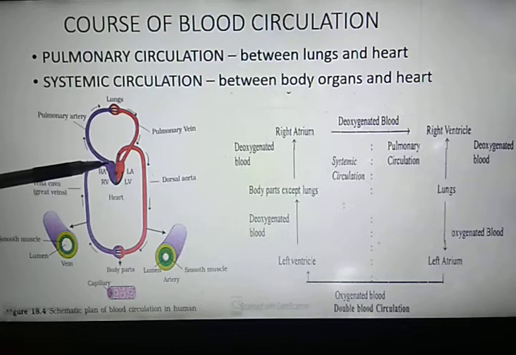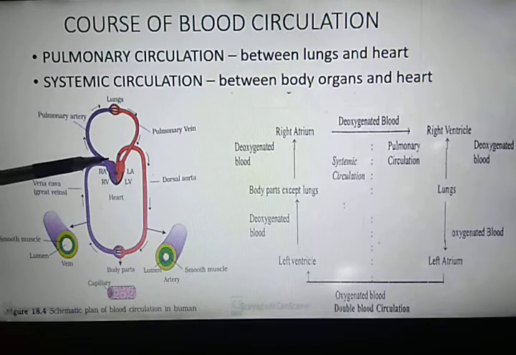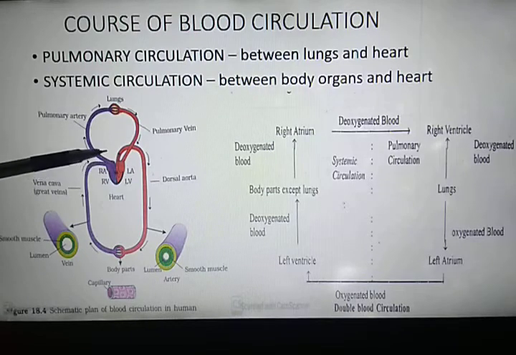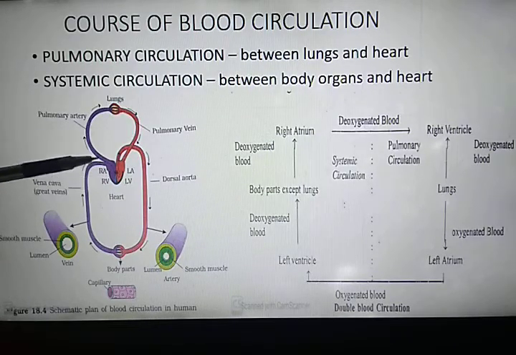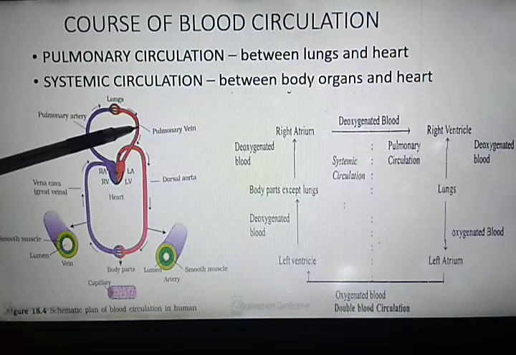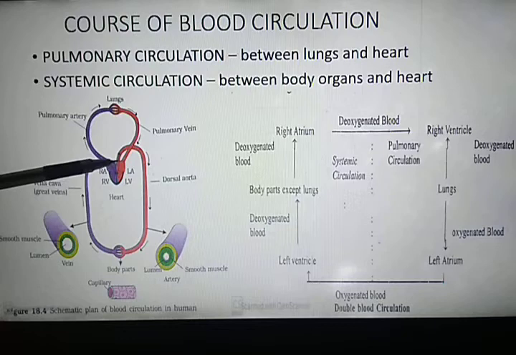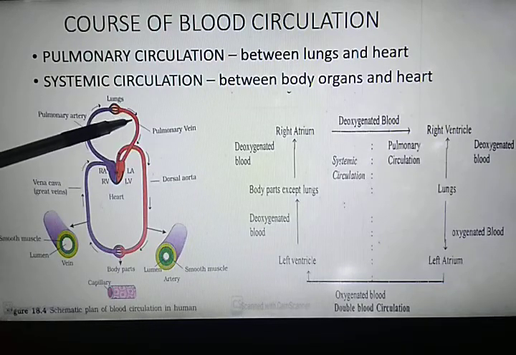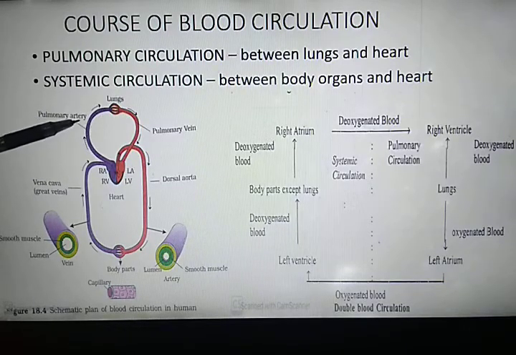So the movement of deoxygenated blood from the right ventricle to the lungs through the pulmonary artery, and return of oxygenated blood into the left auricle of the heart through the pulmonary vein, is known as pulmonary circulation.